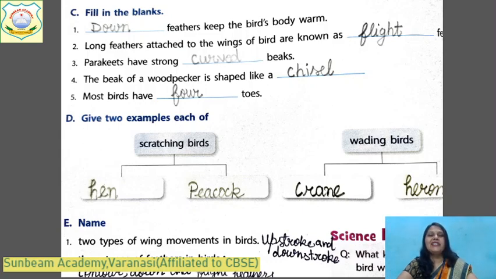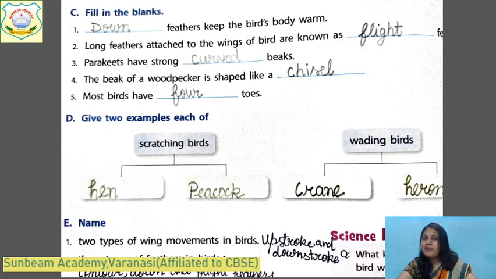And long feathers attached to the wings of birds are known as flight feathers. Okay, the feathers on the wings, what feather do we call them? Flight feathers. They are flat, comparatively big and colorful also. And with the help of flight muscles, the wings move upward and downward, and the bird can fly in the sky and move forward. Now, parakeets have a strong dash beak.